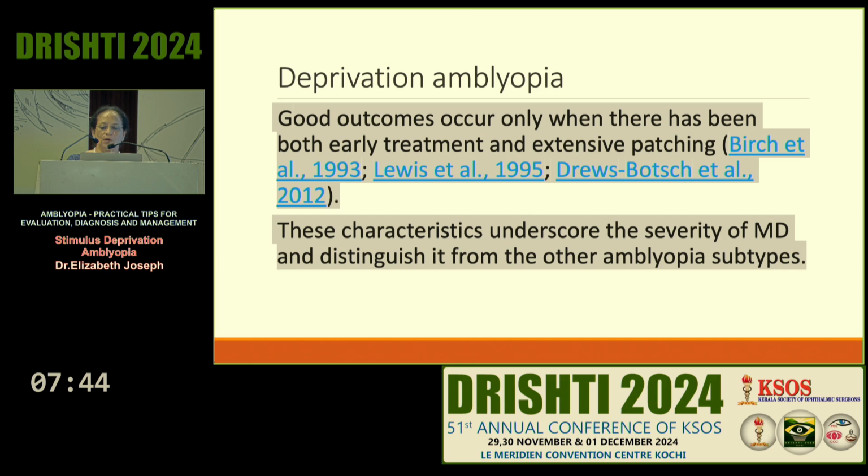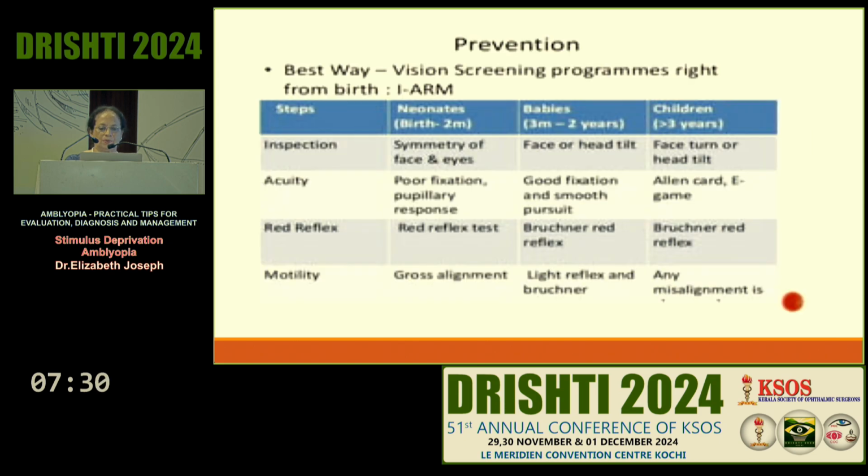Good outcomes occur only when there has been both early treatment and extensive patching. And so these characteristics underscore the severity of monocular deprivation amblyopia and distinguish it from other amblyopia. The best way is prevention. Best way is to prevent stimulus deprivation amblyopia. And how to prevent? It's only screening.